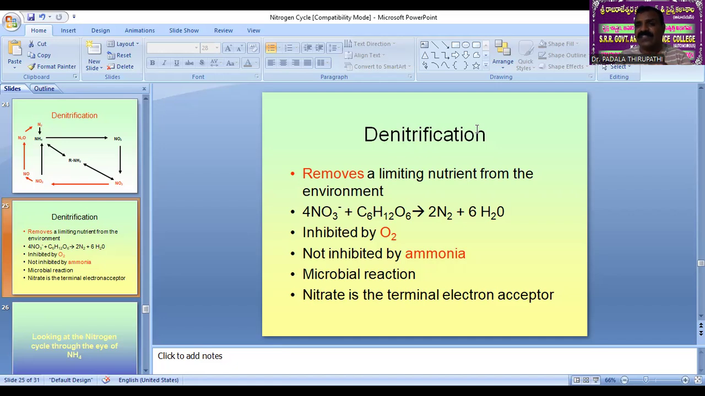Due to this denitrification, atmospheric nitrogen reaches the soil, and then from the soil it reaches the atmosphere again.